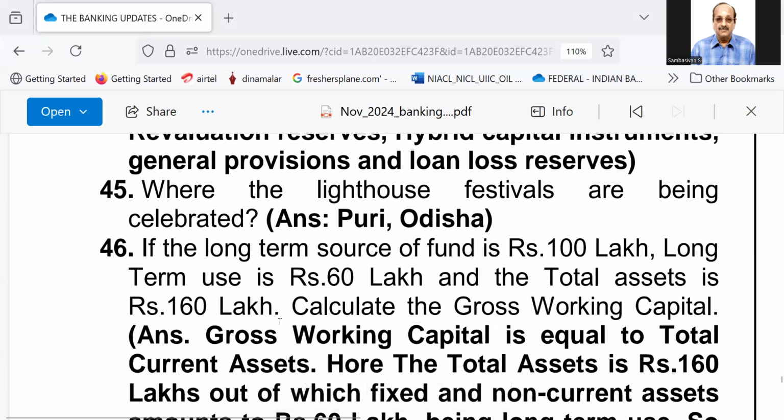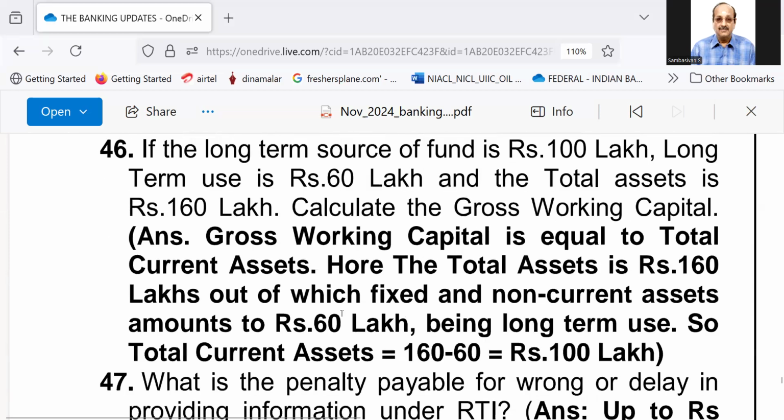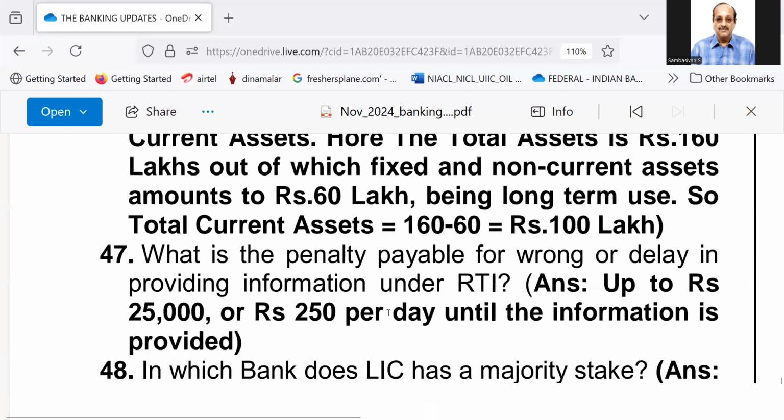46, if the long-term source of fund is rupees 100 lakh, long-term use is 60 lakh, and total assets is 160 lakh, calculate the gross working capital. Gross working capital is equal to the total current assets. Here, the total assets is 160 lakhs, out of which fixed and non-current assets amount to 60 lakh, being long-term use. So, total current assets is equal to 100 lakh.